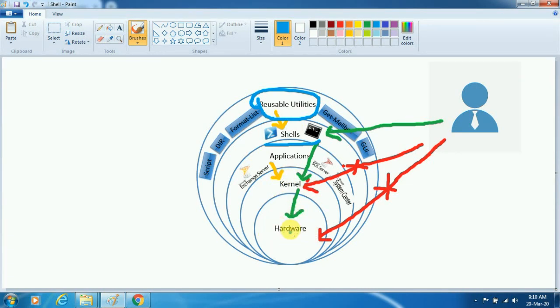This is how any operating system works, and any applications are installed on top of the kernel. If I need to control the applications installed in any operating system, either I can use the GUI or the CLI. Both shells can be used to control the applications. So I hope this is clear, and that's all in today's video.